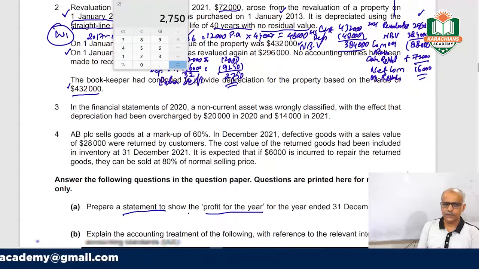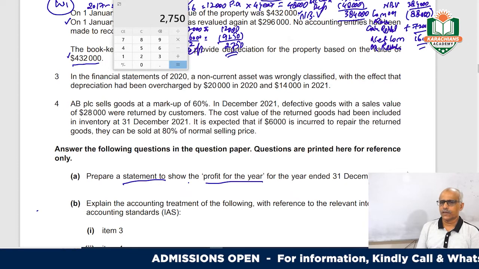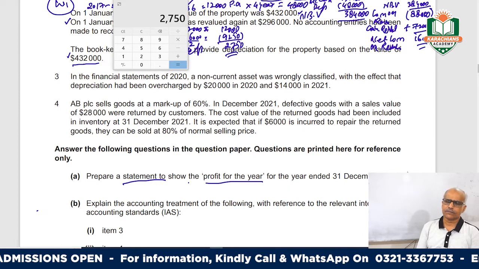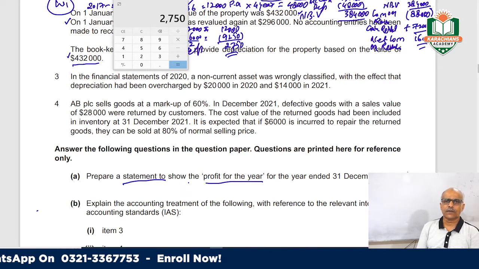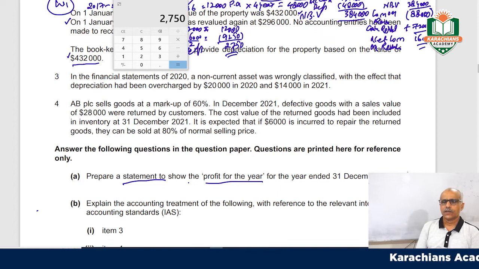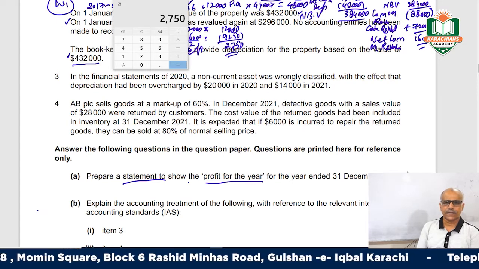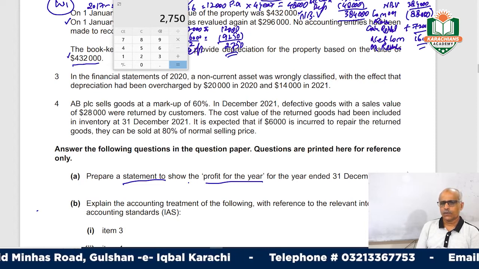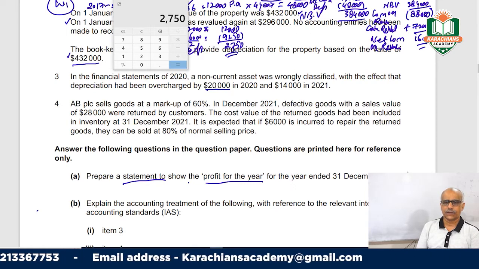Now move on and see what the other requirements say. In the financial statements for 2020, a non-current asset was wrongly classified. Something that was a current asset was wrongly classified as a non-current asset and included in the total non-current assets. So when we wrongly added some asset into the non-current assets, depreciation calculated on it was overcharged by